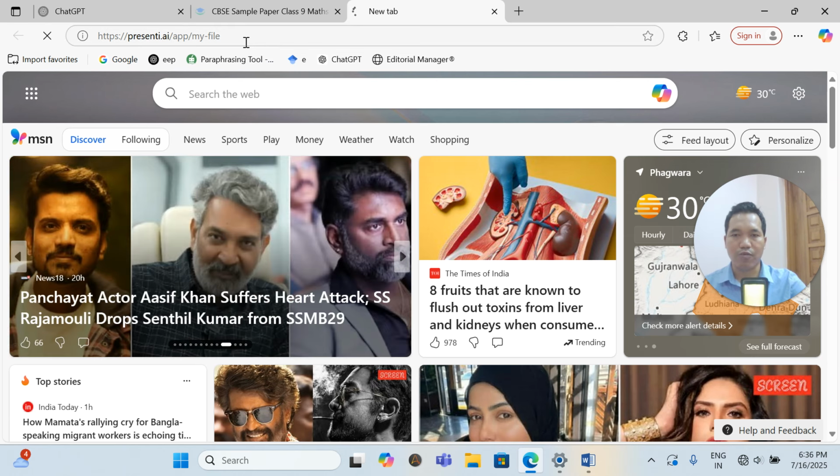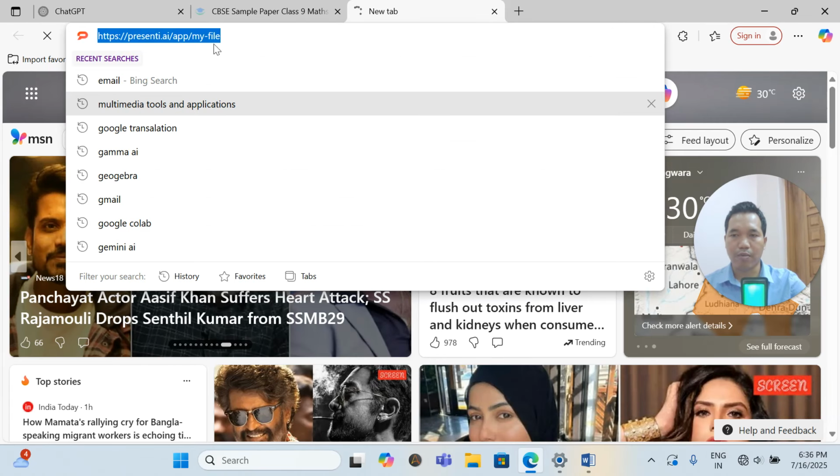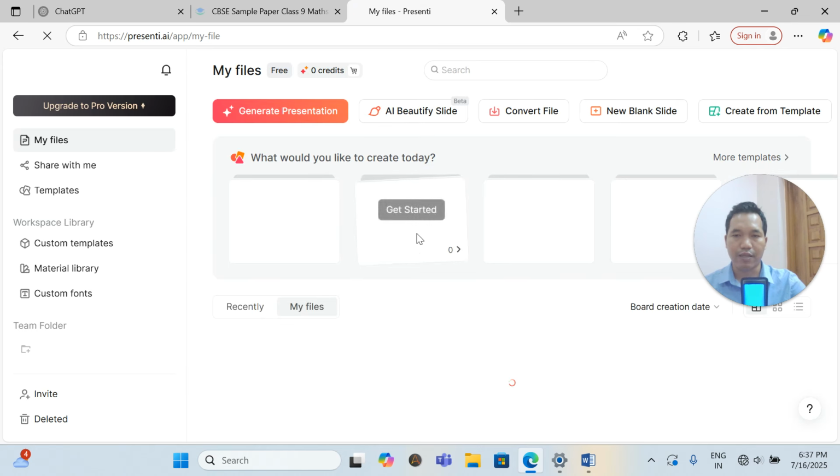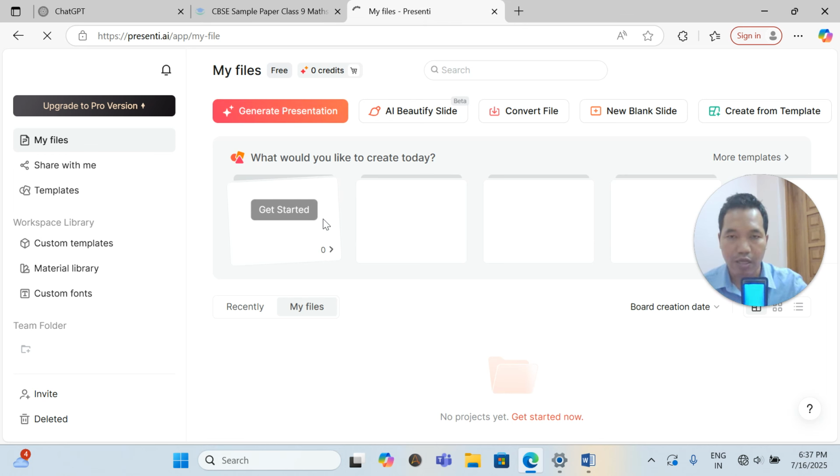Now the network is not good, so you can remember this logo which is given here, and here you can generate a presentation. You can convert a file, or create a new blank PPT, and the same thing will get generated. Write your text out here. If you click generate presentation, in the same style you can write how you want your PPT to be presented, and write the topic step by step. Okay, so this is another app that you can use.